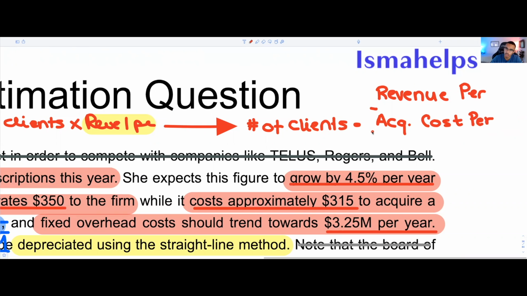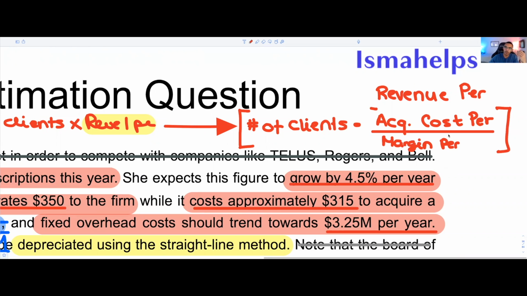Okay, that's going to give us our margin per client. Because that's going to give us essentially our real sales, our real margin per client. That's what we're going to call our revenue. It's going to make it easier for us.